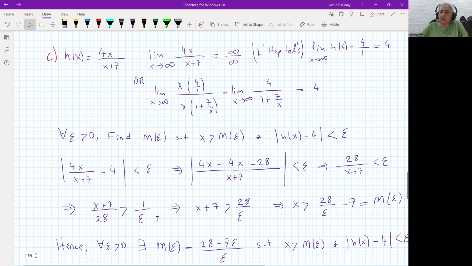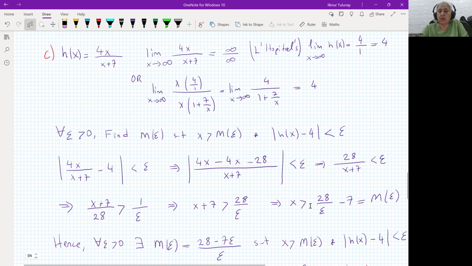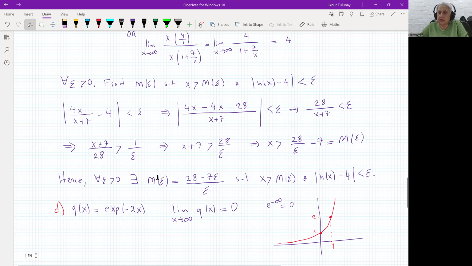And then swap over the order. Then you multiply 28 to here, and then take minus 7 on the other side. Then we find an expression depending on epsilon, which is this guy. We found our m epsilon expression, and that's done. As a conclusion, for all epsilon bigger than 0, there exists an m epsilon, which is whatever you found this way, such that x bigger than m epsilon is satisfied, and also the function minus the limit, absolute value smaller than epsilon, is satisfied.